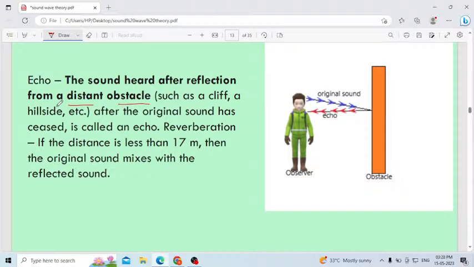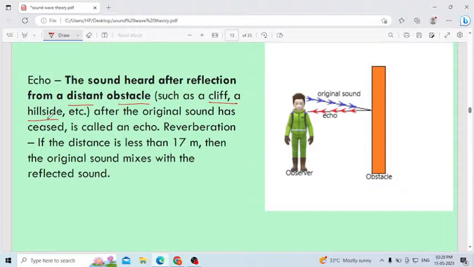What is the condition? In all cases echo will not occur. In which case will the echo occur? What is meant by echo? The sound heard after a reflection from a distant obstacle. The obstacle may be a wall, such as a cliff and a hillside, etc. These are the obstacles. The sound heard after the original sound has ceased is called an echo.